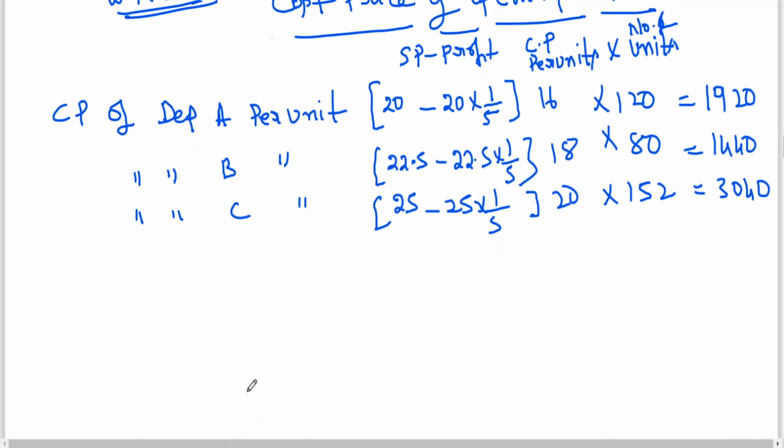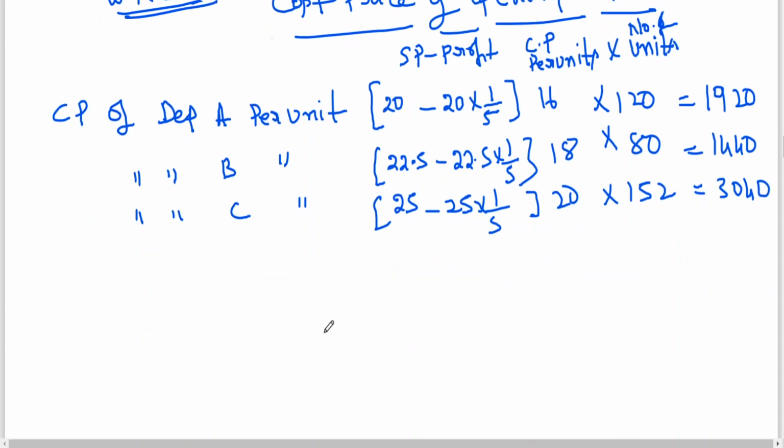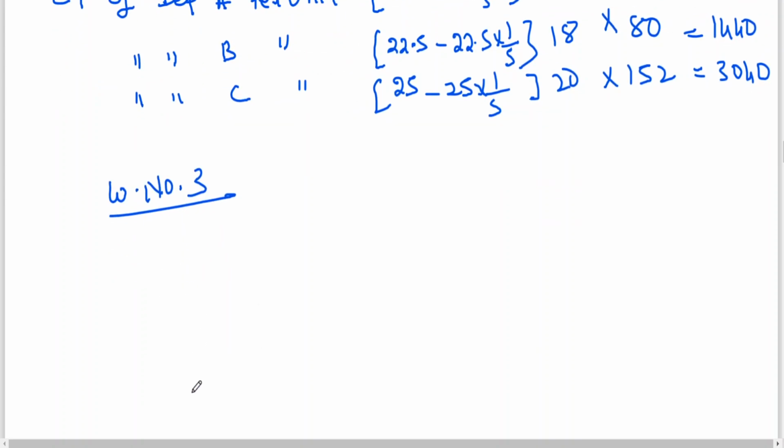Good. Now the thing is that I told you in the beginning, opening stock value was missing, now I got it. Purchase department allocation, I got units. If I multiply with the cost price per unit, I can get that information also. Department wise purchases, I can get it. Now working notes number 3. See, for understanding I am doing it in a simple, detailed way. This can be improvised. Working notes can be customized according to your own way of understanding things.